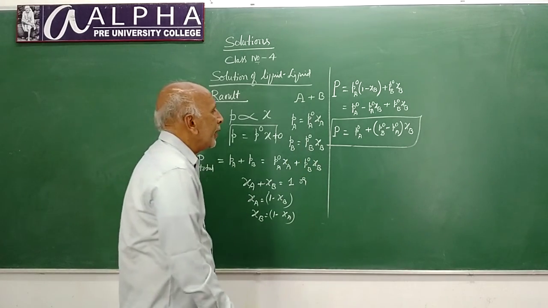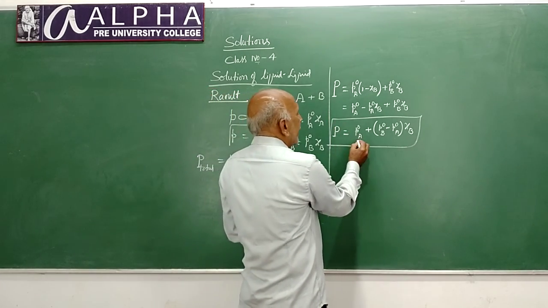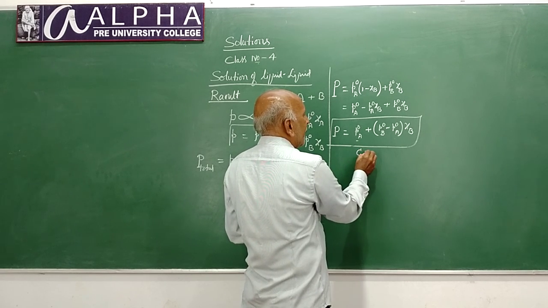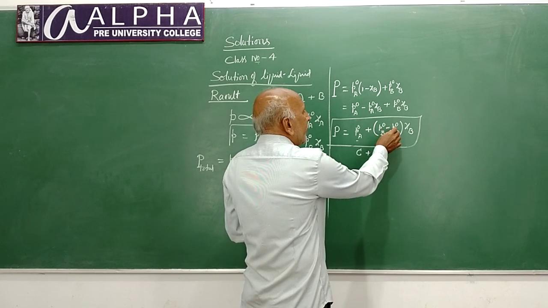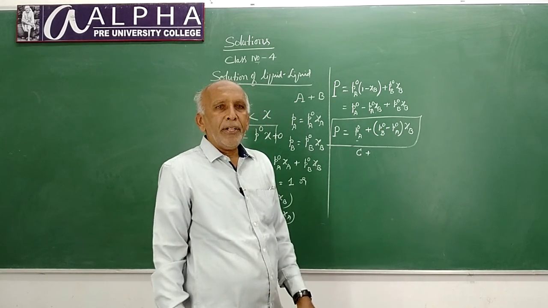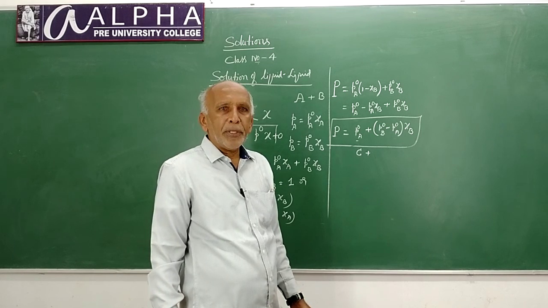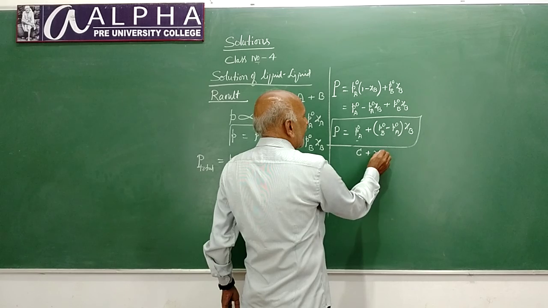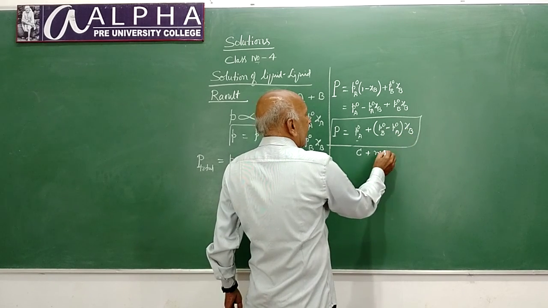Okay. Now, we can say it is a constant term. Let it be C, plus these two are constants. P naught B and P naught A are constants. The difference between two constants must be a constant. Let us consider this constant as M. It is a variable term.